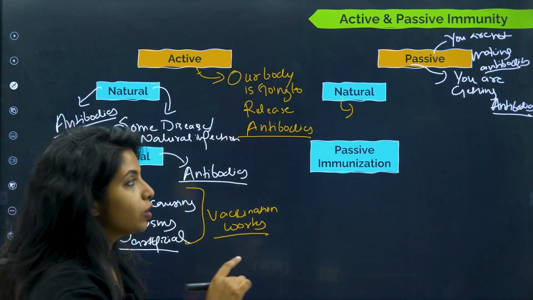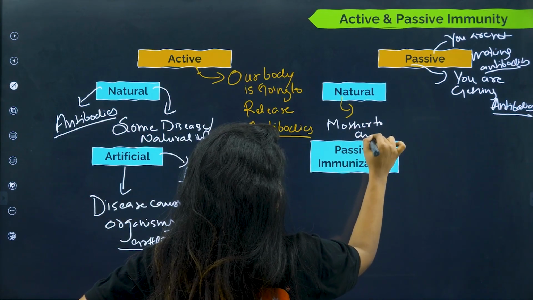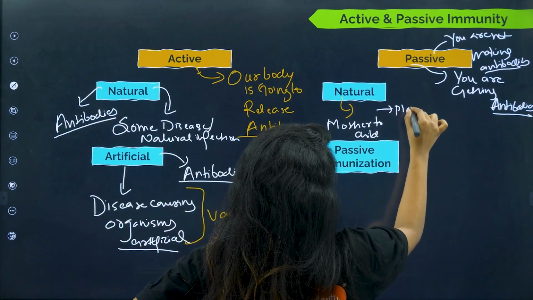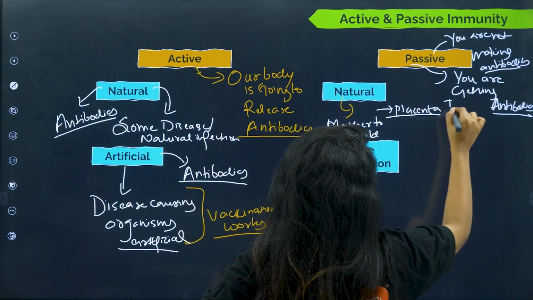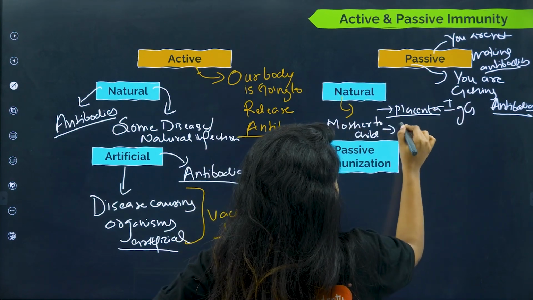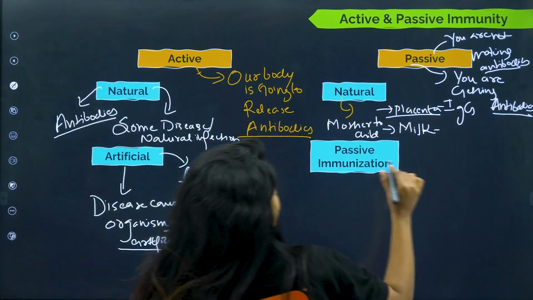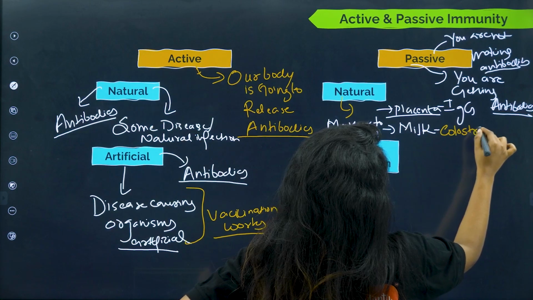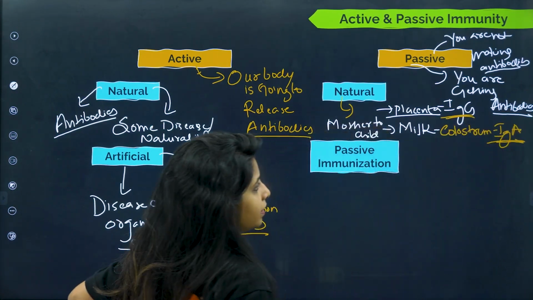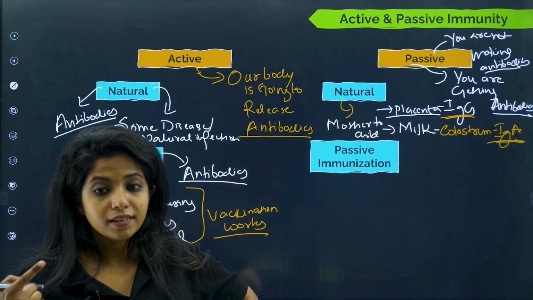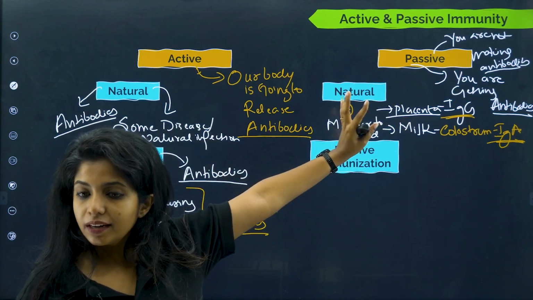From where? No, it's not like that. Natural, as in from mother to child. From the placenta, I told you, what is the first antibody, children? IgG is being got. Then from the milk, the first milk, which is also known as the yellowish milk, which is known as colostrum, they give IgA. Remember, IgG, next letter is A, right? So all of them, you are giving ready-made antibodies, and this is occurring naturally.